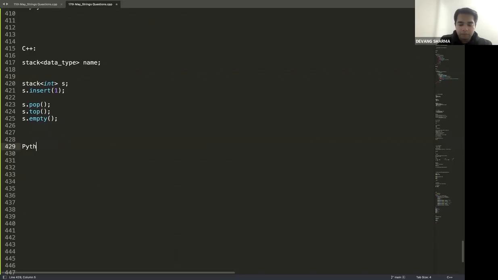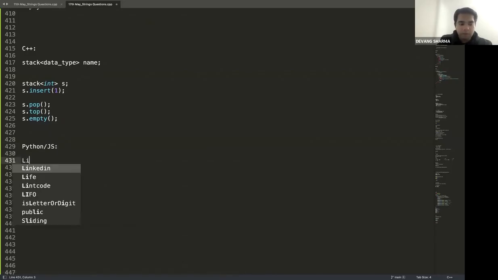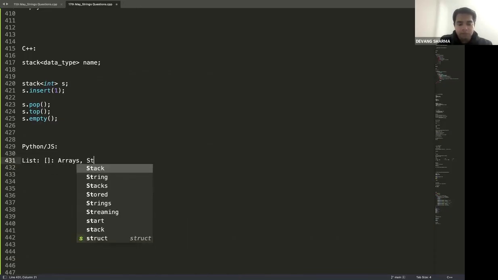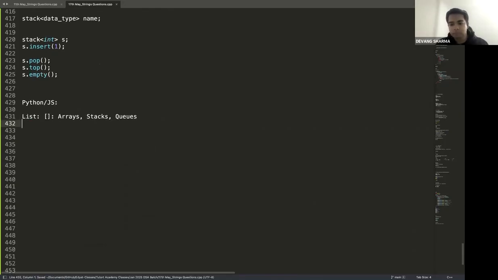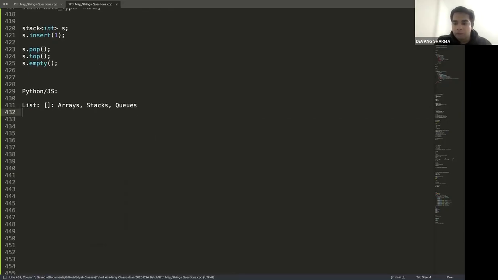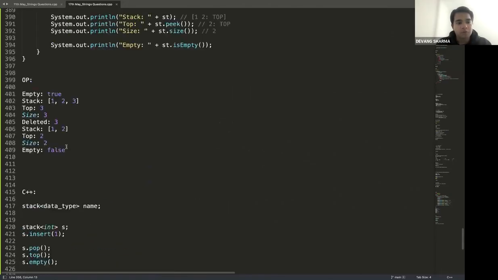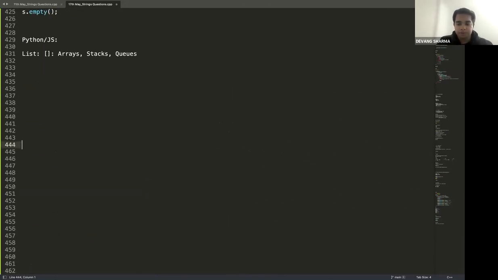For Python or JavaScript, we have the list or whatever you want to call an array. You implement the same for stacks and queues. Arrays, stacks, and queues, all of them. Okay. All right, guys. Everybody clear? Come on, guys, quickly in the chat. Cool. If this part is clear, let's move on to the next part, which is complexity of operations.